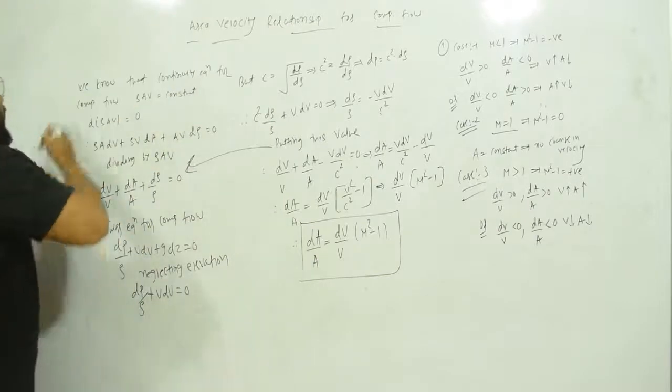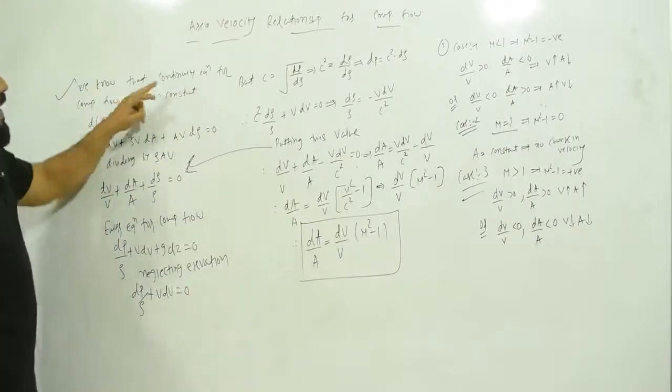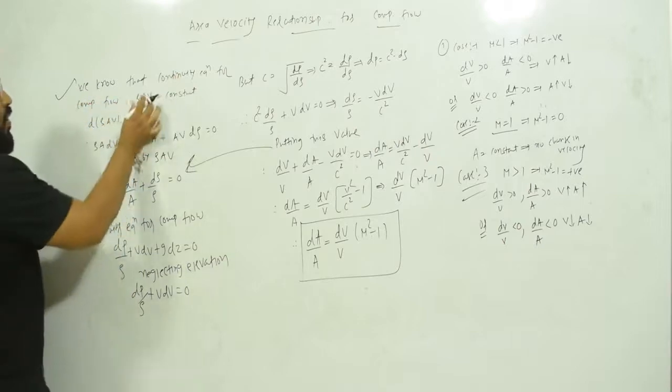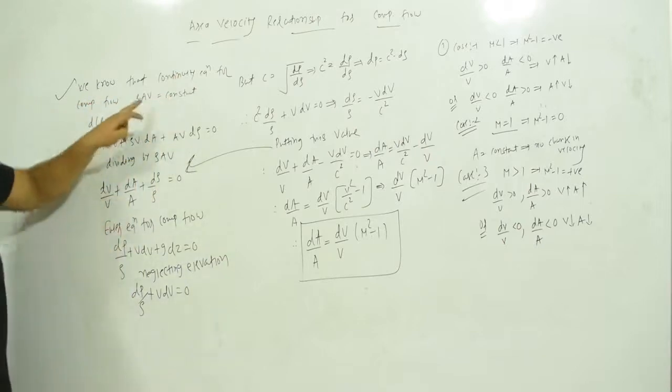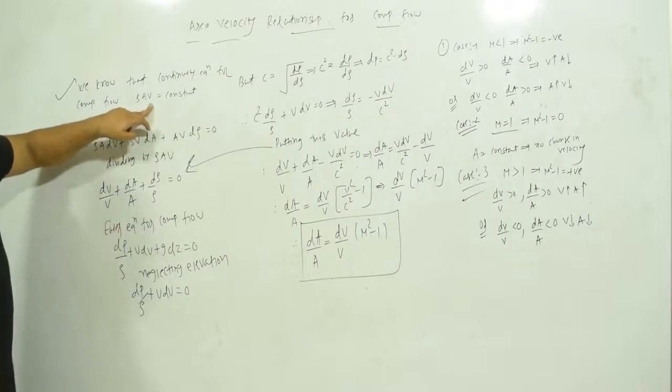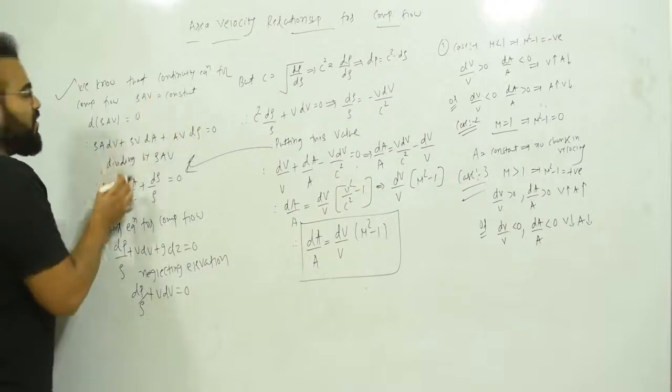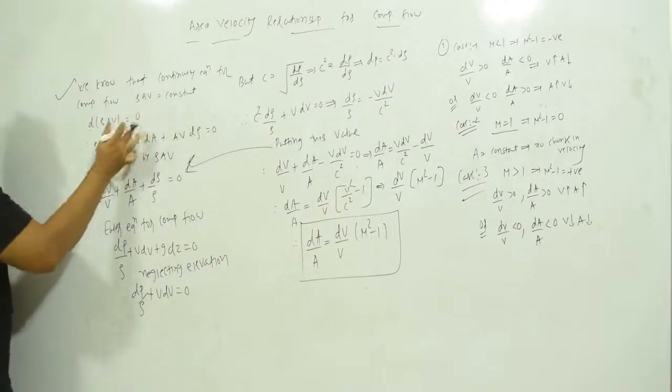So now we have to start from here. We know that the continuity equation for compressible flow is rho AV equal to constant. So let us differentiate this equation. Can I write the differentiation of rho AV equal to 0?